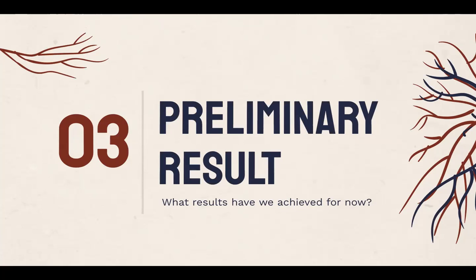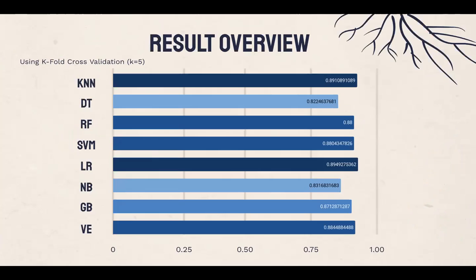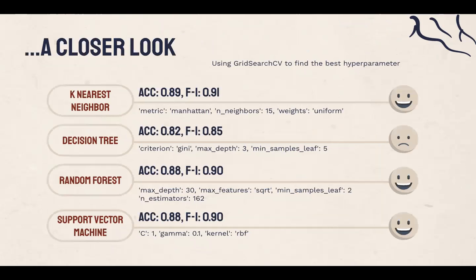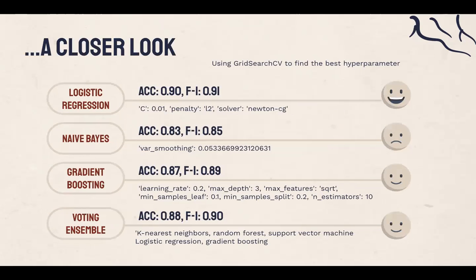Next, we're moving to the preliminary results of our project. We built in total 8 models, and here is an overview of the accuracy score for all of the models we implemented so far. We can see that logistic regression, k-nearest neighbors, random forest, and support vector machine all achieved 0.88 accuracy or higher. Here is a closer look at the result using grid search CV, where we use cross-validation to tune the best hyperparameters. We can see that most of them have an F1 score higher than 0.9.